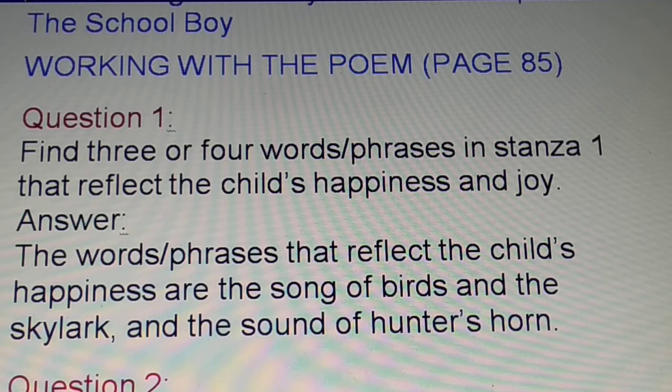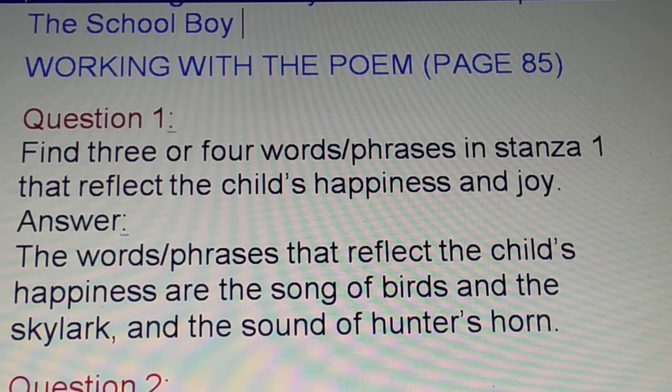Did you read it? I'm waiting for you to go to the question and answer once again. Which words and phrases reflect the child's happiness and joy? The song of birds and the skylark and the sound of hunter's horn.